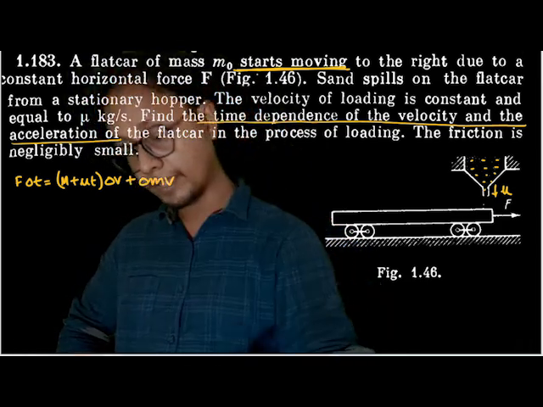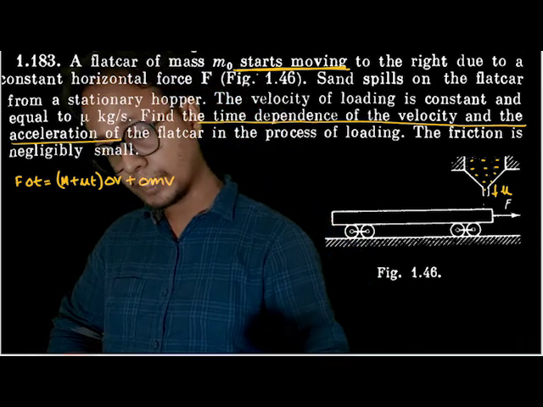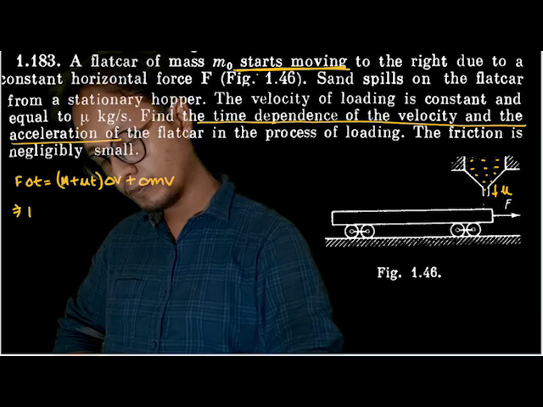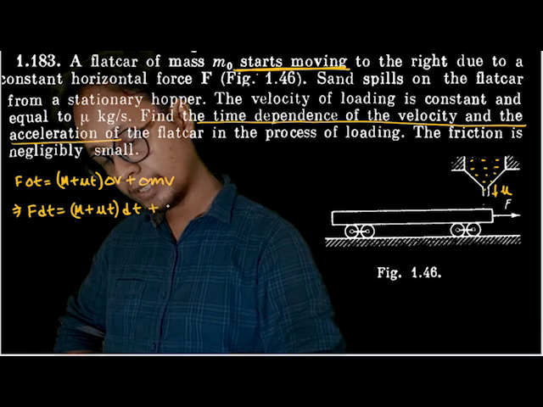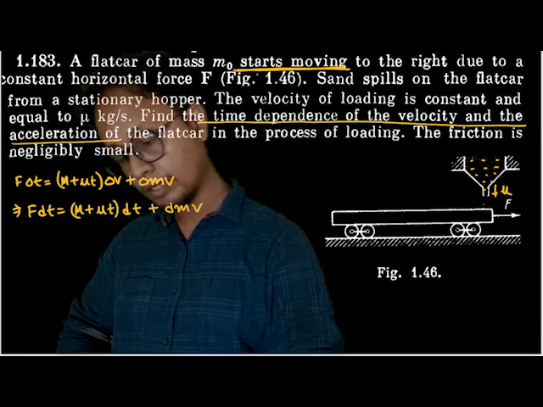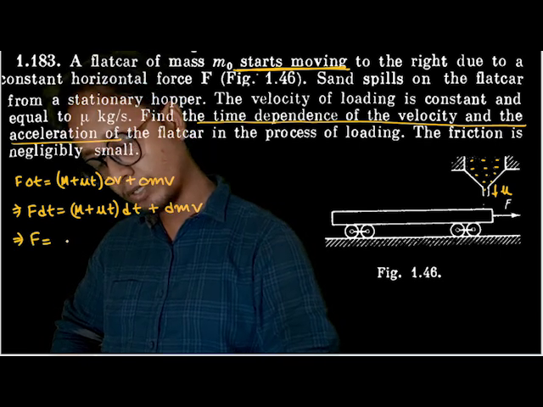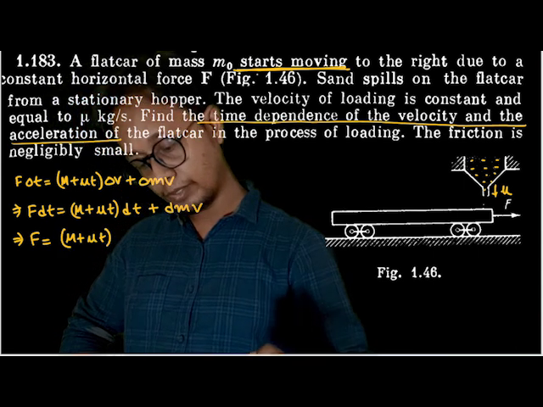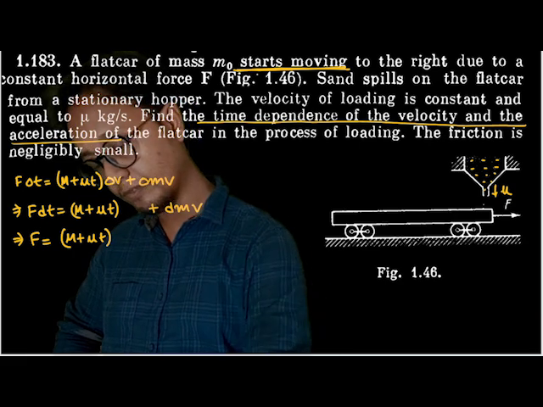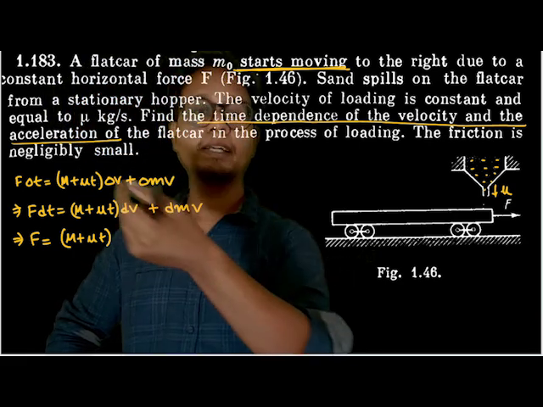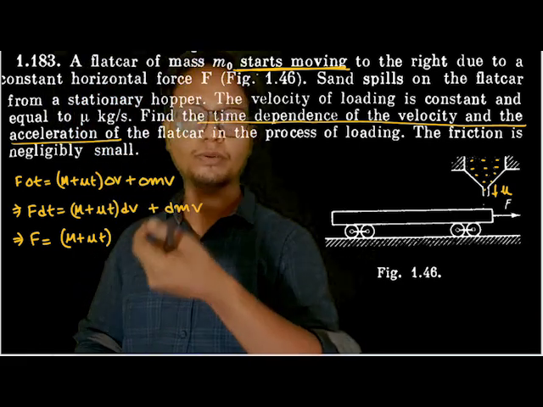Now here, F into delta t. Force into dt is equal to (M plus mu t) into dv plus dm into v. Or force is equal to (M plus mu t) into, I'm writing the equation wrong here. Instead of delta v, it gets transformed to dv. So I wrote that wrong.